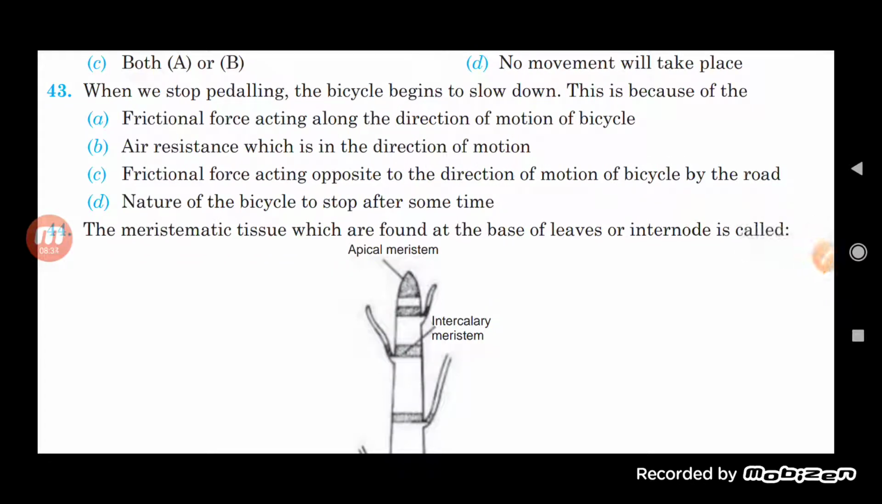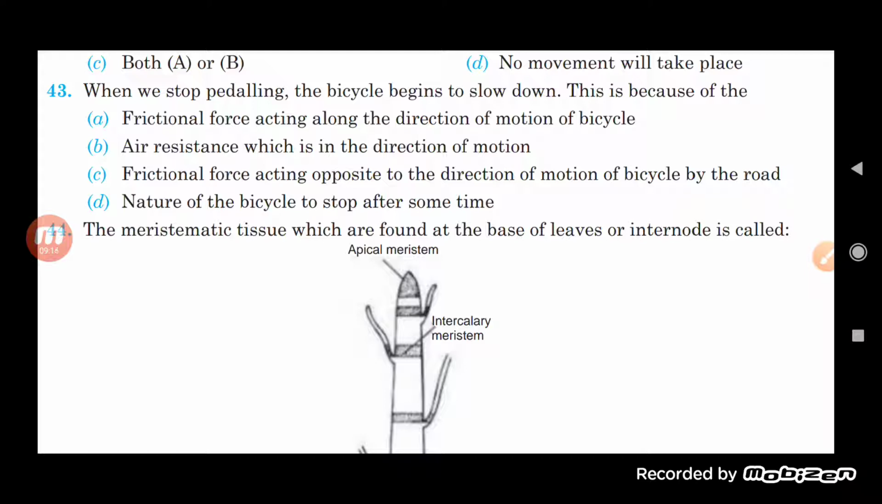When we stop paddling, the bicycle begins to slow down. What is the reason behind it? This is because of the frictional force acting along the direction of motion of the bicycle, air resistance which is in the direction of motion, or frictional force acting opposite to the direction of motion of the bicycle by the road, or the nature of the bicycle to stop after some time. So air resistance is in the direction of motion, and the frictional force acts opposite to the direction of motion of the bicycle by the road.